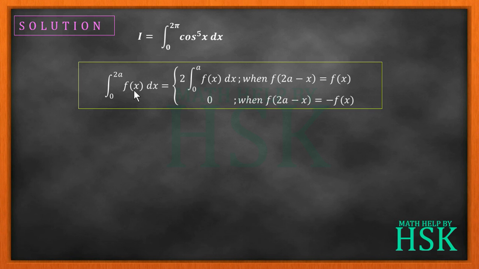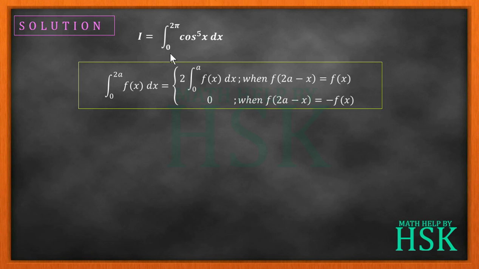It means that if we have any function f(x) and we replace x with 2a minus x, then we get the value of the function itself. Then the integral is equal to twice the integral of f(x) dx from 0 to a, and it is equal to 0 when f of 2a minus x is equal to minus f(x). I hope this property is quite clear. So we are going to apply this property here.